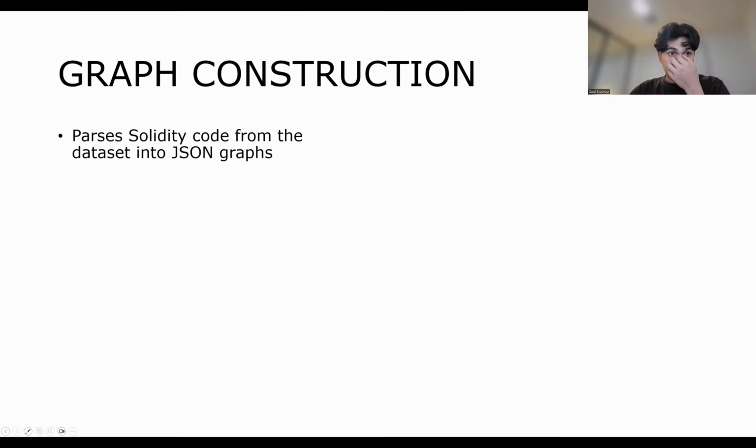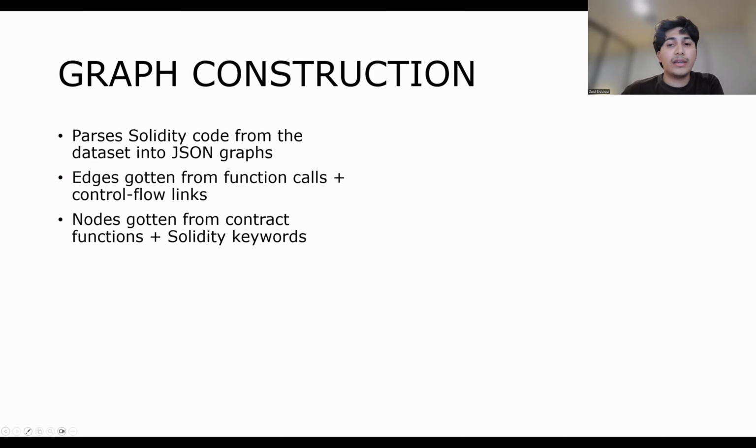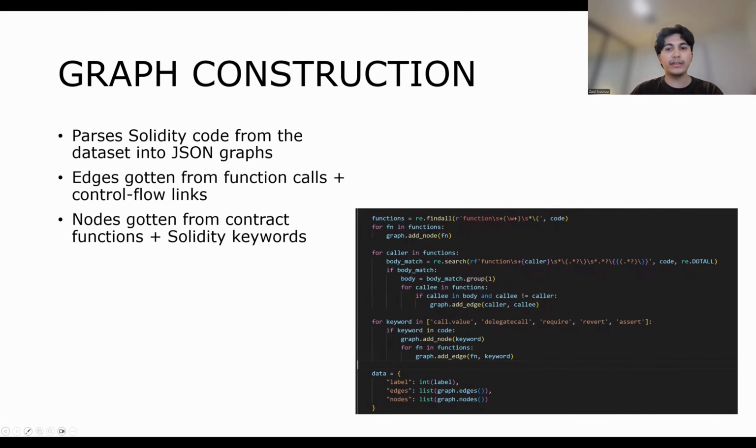Now, for the graph construction, each smart contract was parsed into a graph, and the edges represent the function calls and the control flow links, as these explain how the execution moves between different parts of the contract. The nodes represent the functions and Solidity keywords such as call.value, as these are commonly targeted by another thing that was part of the DAO attack, where call.value was what was targeted by the attackers. And then these graphs are stored in JSON files.